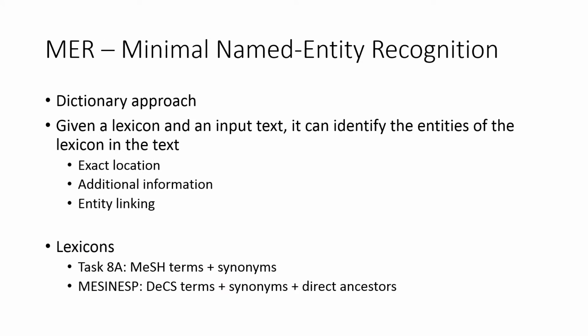As to the named entity recognition software, we decided to use MER, the minimal named entity recognition. It has a dictionary approach that, given a lexicon and an input text, can identify the entities of the lexicon in the text, giving their exact location and additional information that might be present in the lexicon, and it is also capable of entity linking. For the BioASQ tasks, we have developed two lexicons. For Task 8A, it used the MeSH terms along with their synonyms, while for Task MESINESP, it used the DeCS terms, their synonyms, and their direct ancestors.